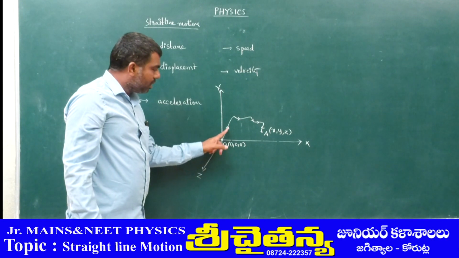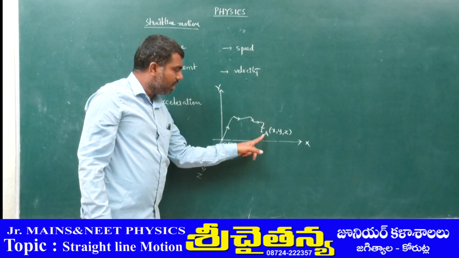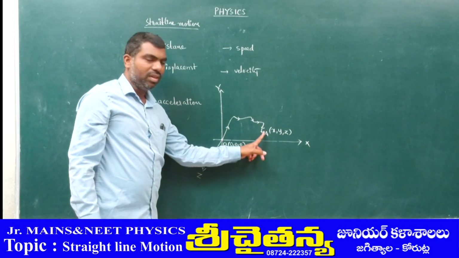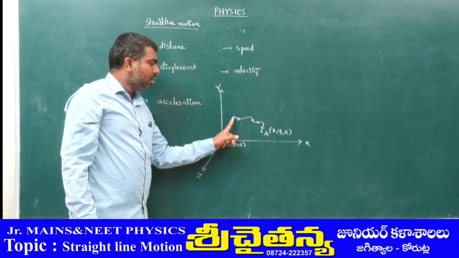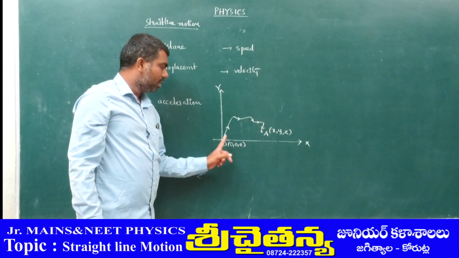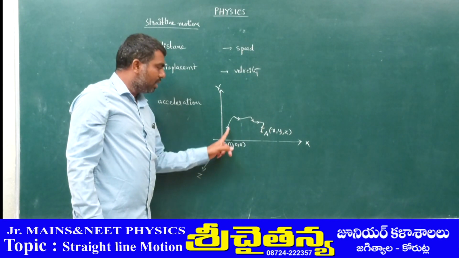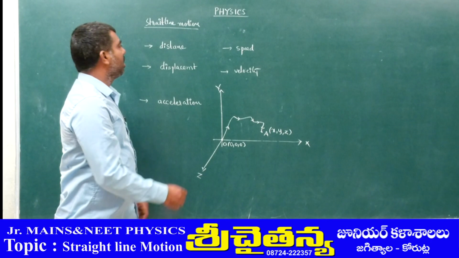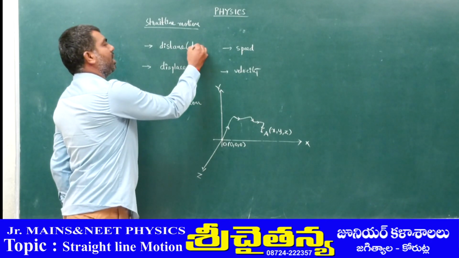Now if you measure this path on which it traveled from here to here, the length of the path, that is called distance. That is nothing but d.